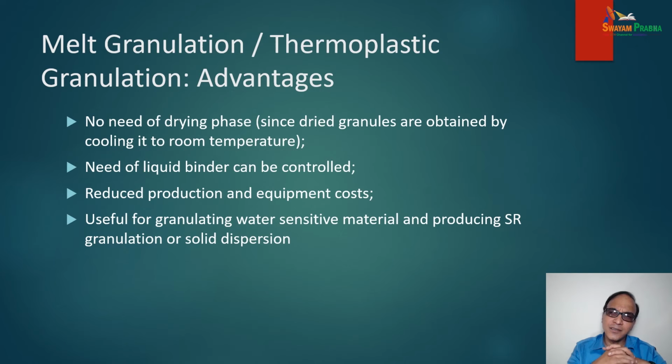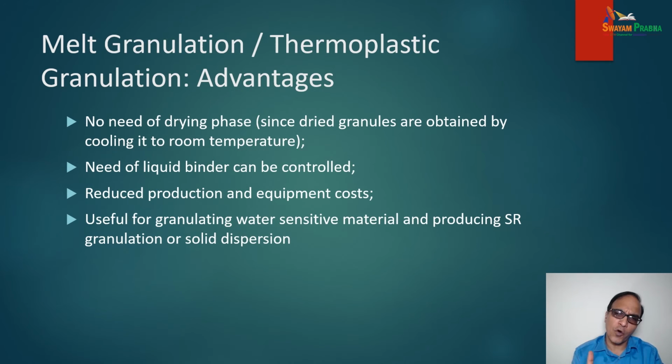What are the advantages of thermoplastic granulation or melt granulation? There is no need of a drying phase, since dried granules are obtained by cooling to room temperature. The need of liquid binder can be controlled in this process. Reduced production and equipment cost is found in melt granulation.